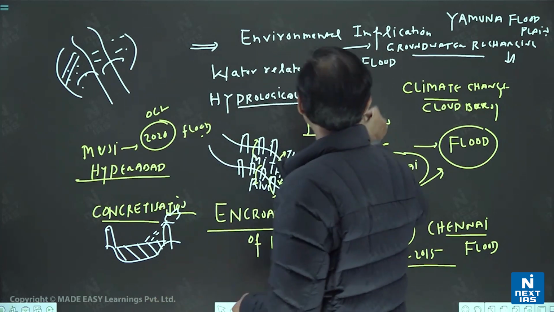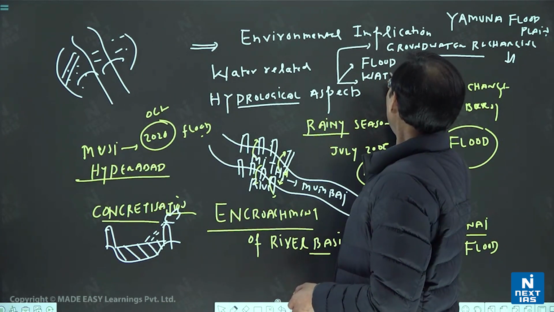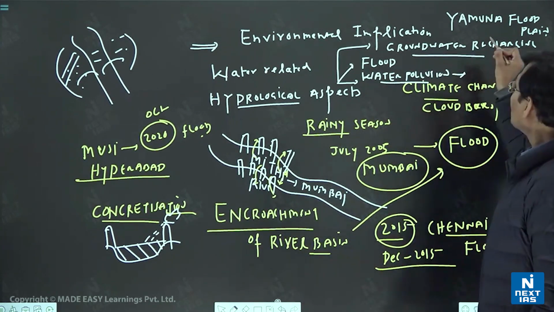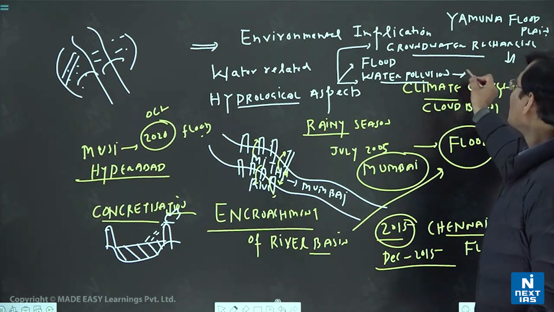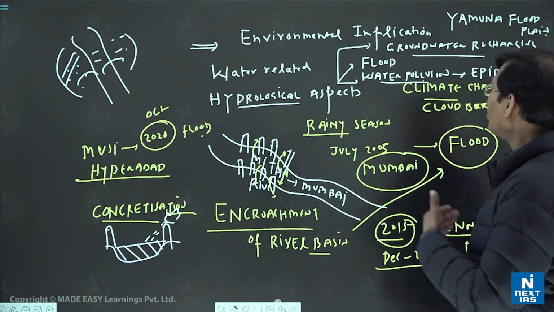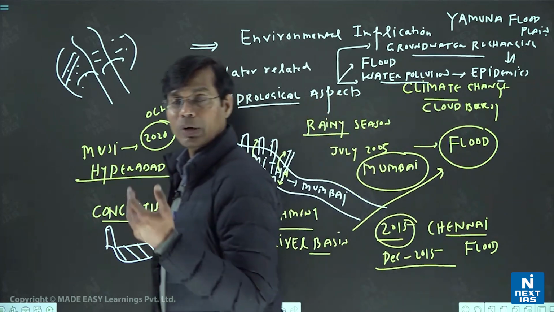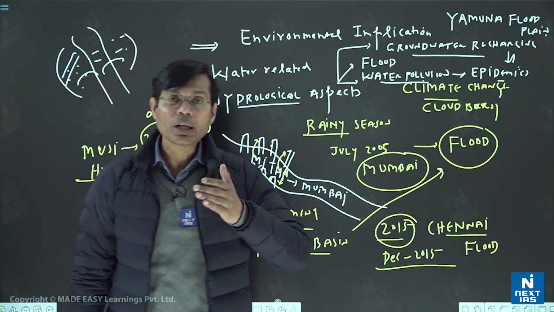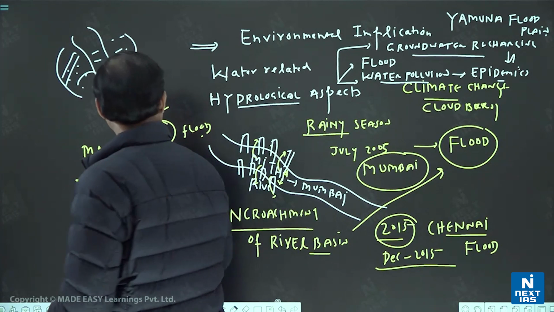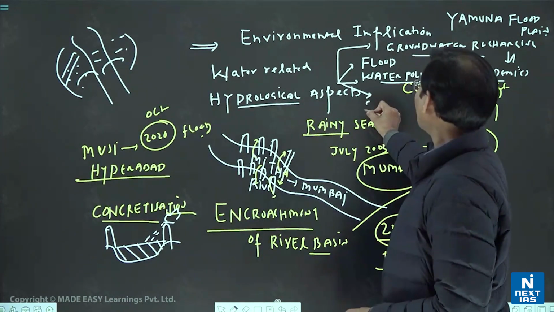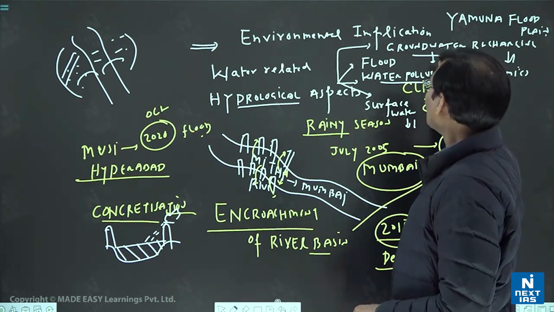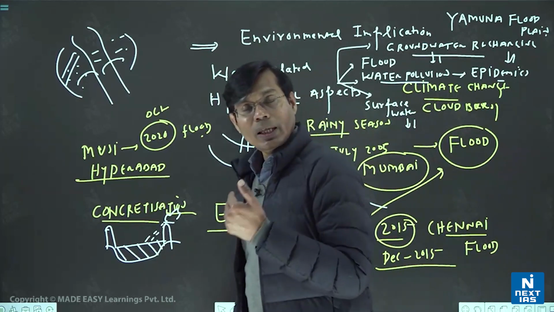So during flood time, even the water pollution, water is undrinkable. People who basically drink this dirty water, then epidemics in Chennai, epidemics in Mumbai also. So after the urban flood, the epidemics by taking the polluted, contaminated drinking water. So we are basically, through concretization, losing our surface water as well as our groundwater. We have finished the river's water, we have finished the ground's water, so surface water has reduced, groundwater has reduced. So we can say like that.